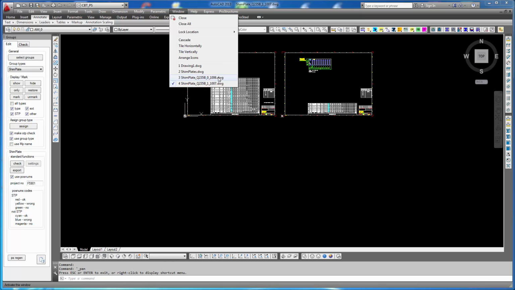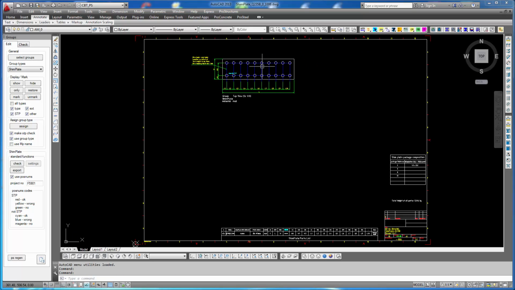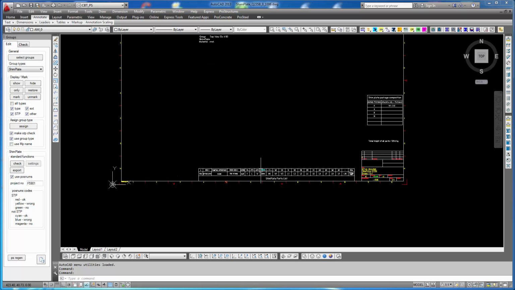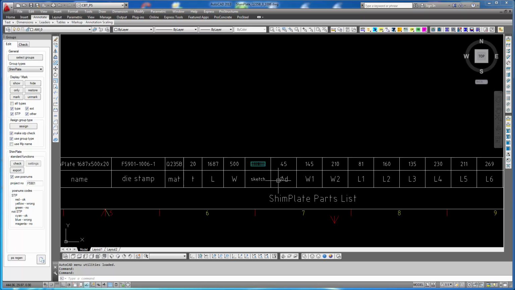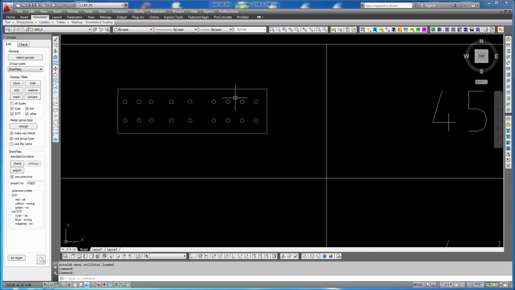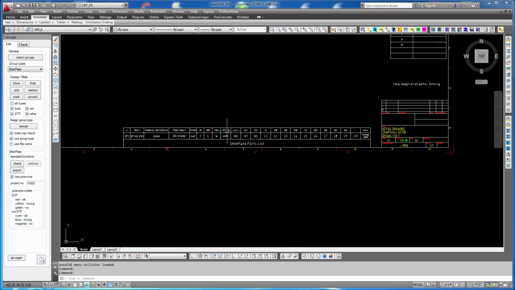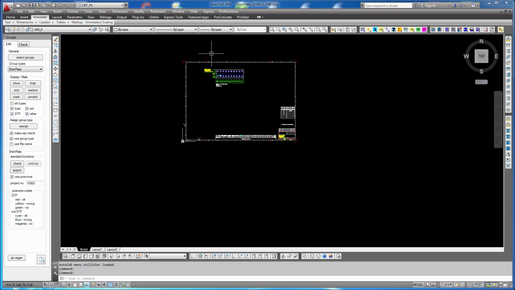There is another system drawing created, and that's I would say a regular shim plate, a shim plate that has only drilled holes. And we also got all necessary data in here, and we have a sketch what the shim plate has to look like. So we have to save the drawings. That's it. The production data is generated and documented. The non-standard shim plates still need to get detailed, but anyway.